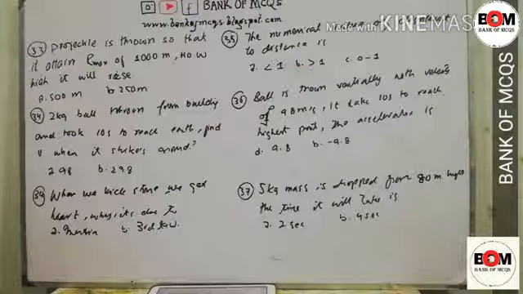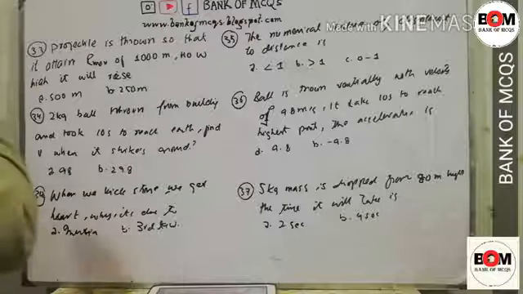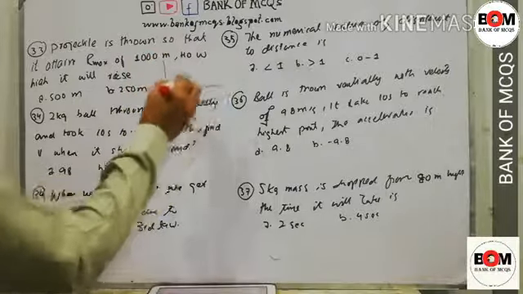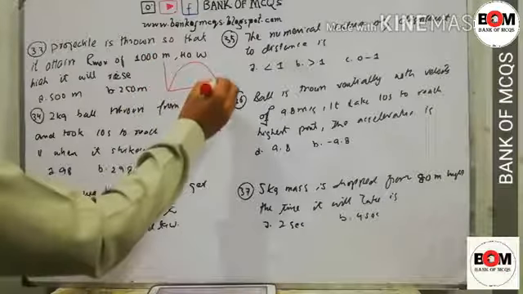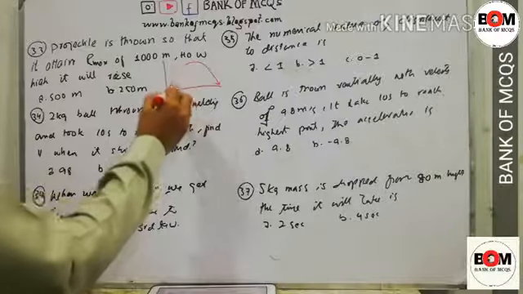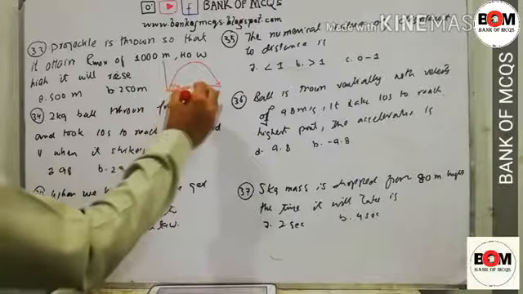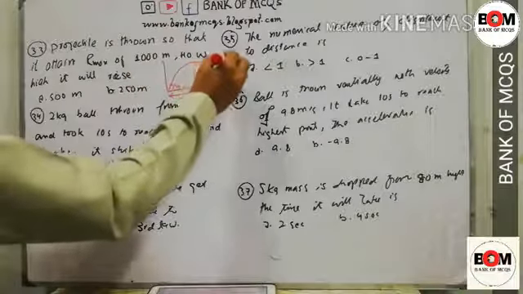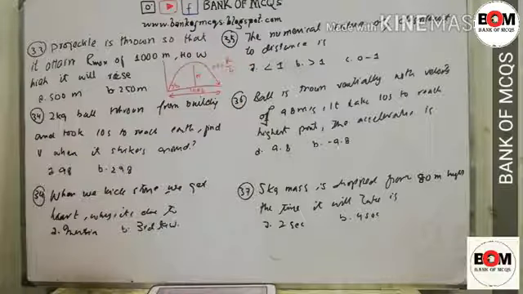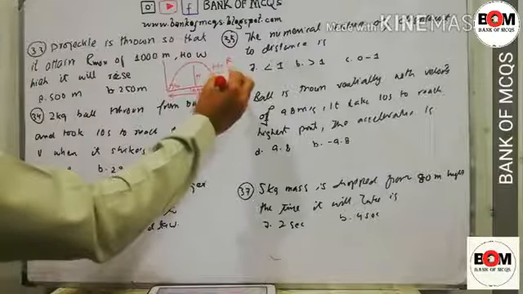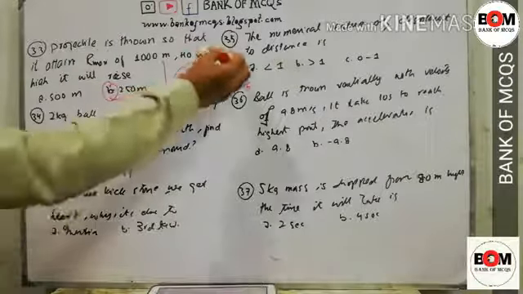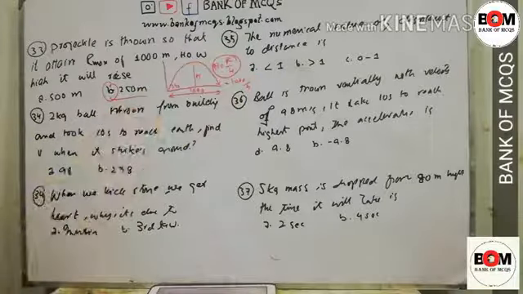MCQ number 33. A projectile is thrown so that it attains a maximum range of 1000 meters. How high will it rise? If this is the maximum range that is attained at 45 degrees, and the maximum range is 1000, we have to ask for h. The relation between maximum height and range is range divided by 4. So here range is 1000, so 1000 divided by 4 is equal to 250. So option B is correct. This is the formula: H is equal to R divided by 4.